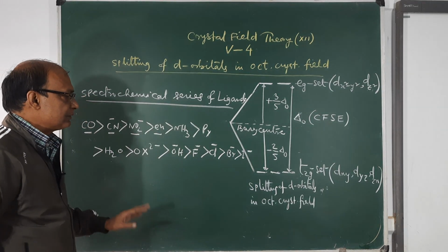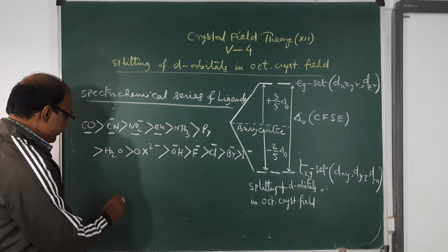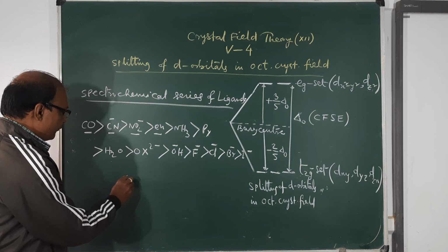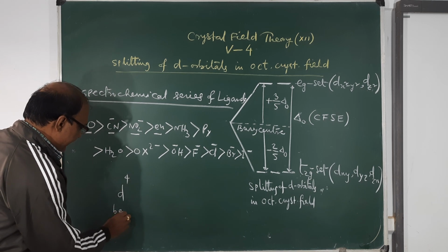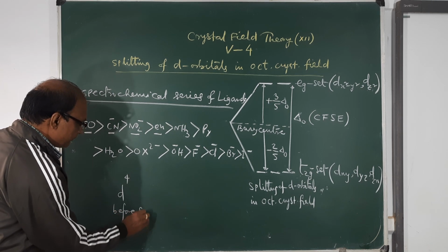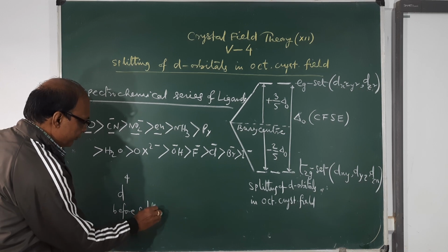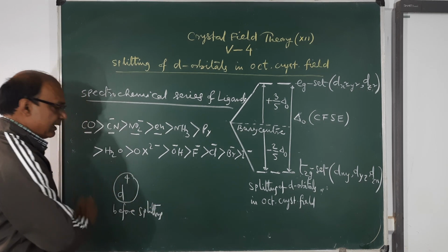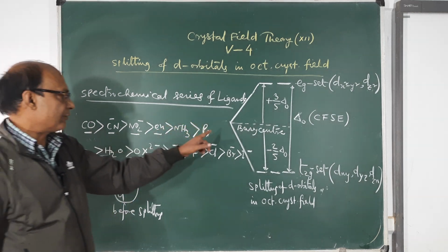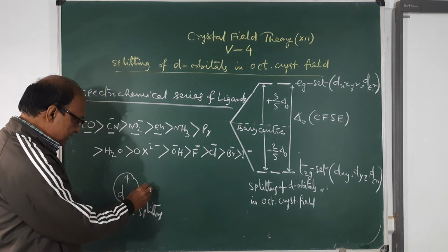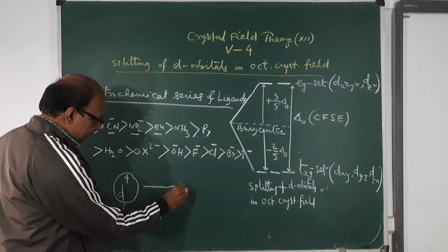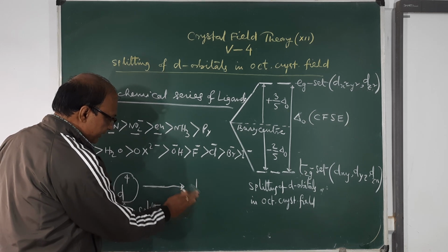Suppose before splitting, the metal ion has 4 electrons in the d orbital. After splitting, it has a T2g set and an Eg set.